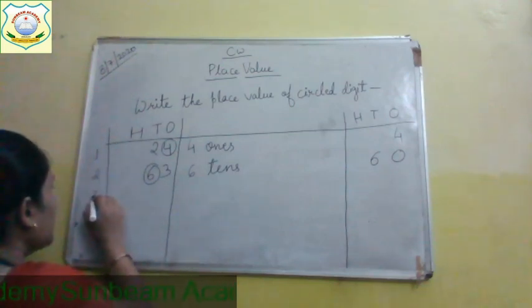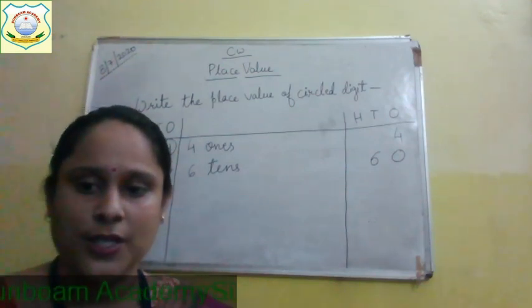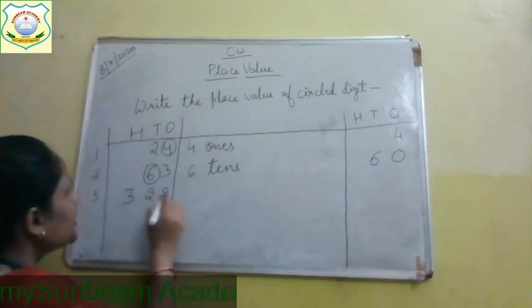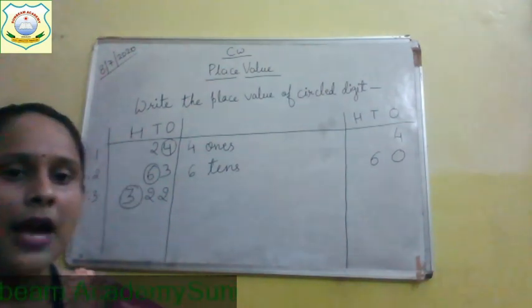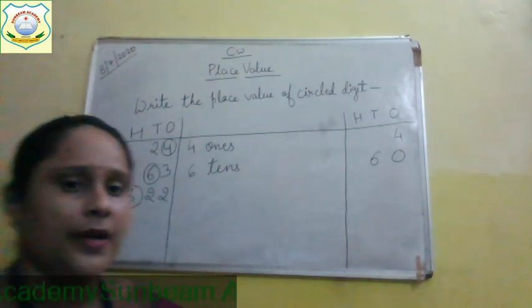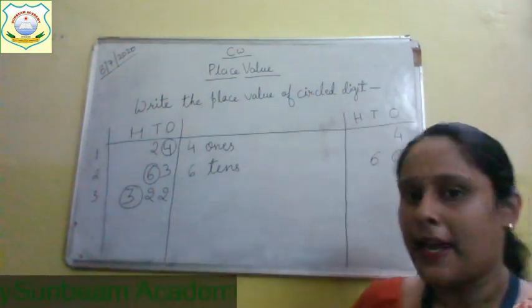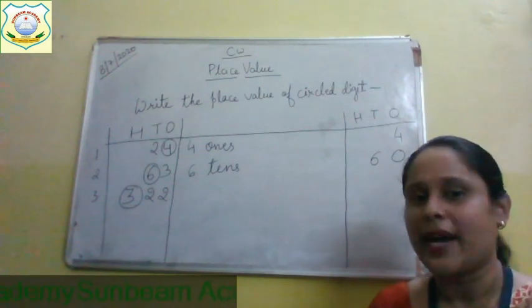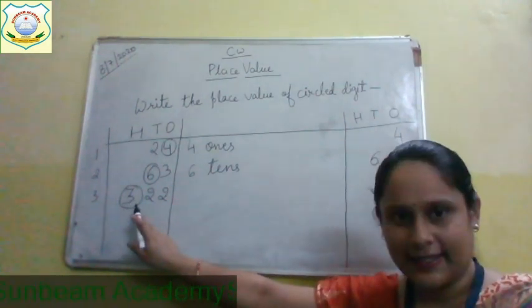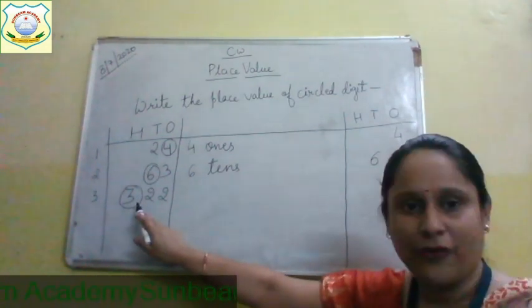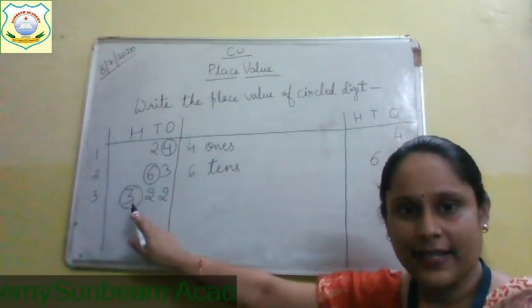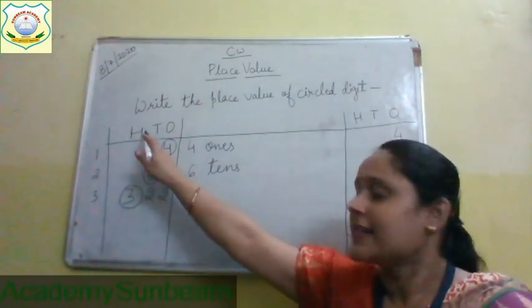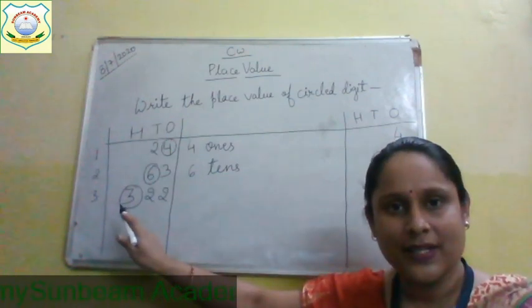Now come to the third question. Your third question is 322. Now you will tell me which number is circle number. Yes, you are correct. 3 is the circle number. So we have to find the place value of 3. 3 is at hundreds place. So what is the place value of this 3?